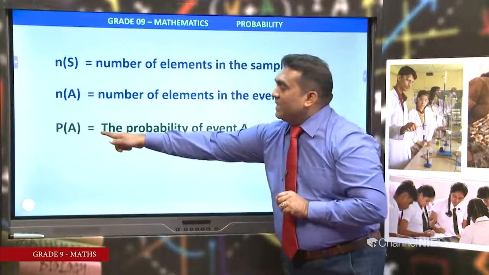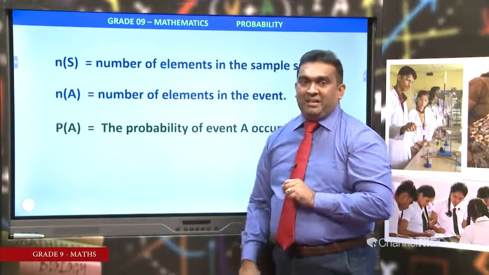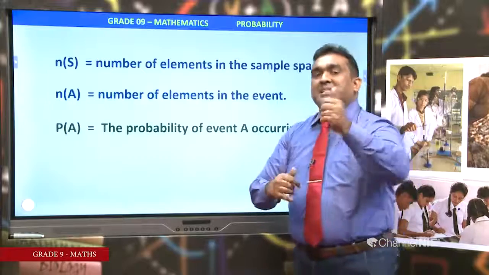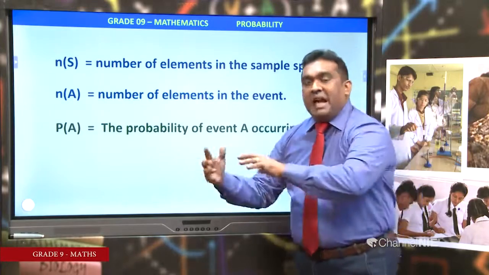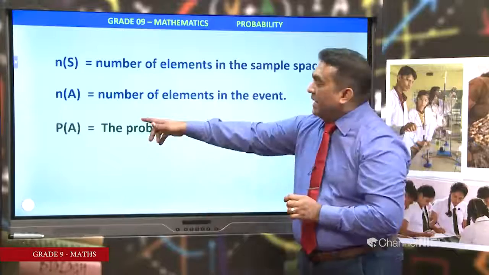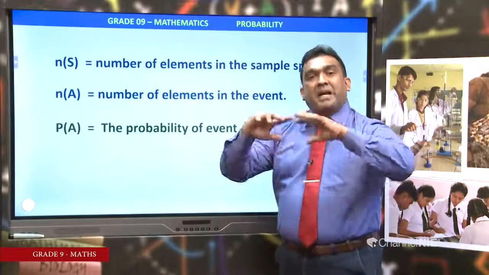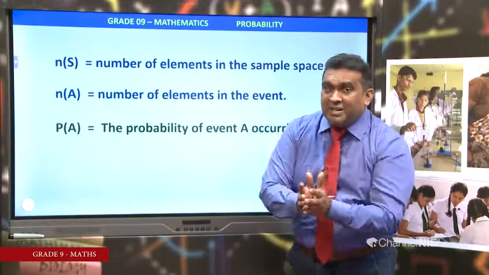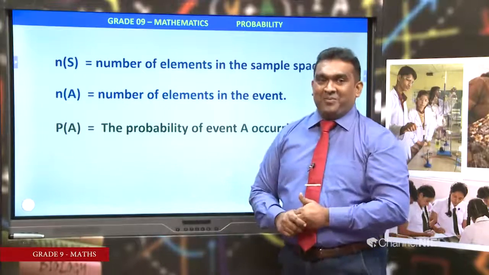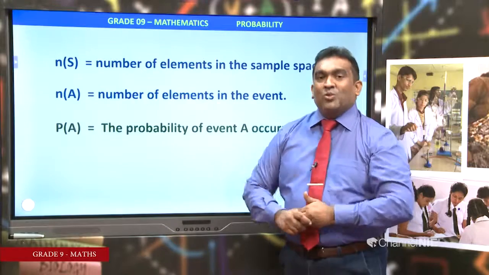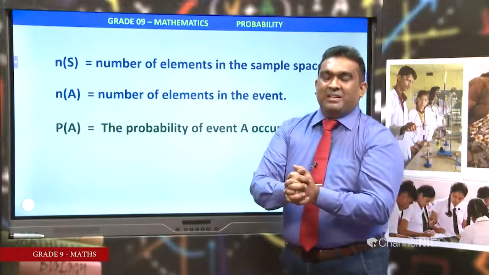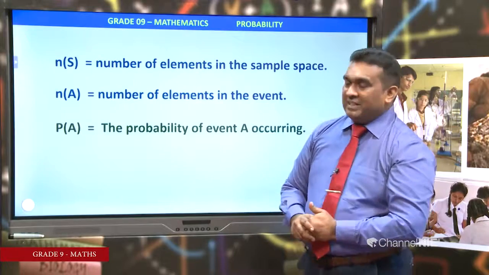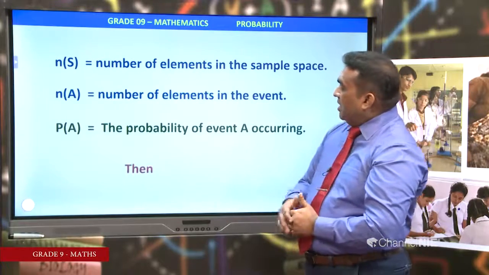In this case, we consider event A. Getting an odd number, you can name as A. Getting an even number, you can name as A. Getting a prime number, you can name as A. Getting a square number, you can name as A. Right? You can consider an event and you can name that as A.